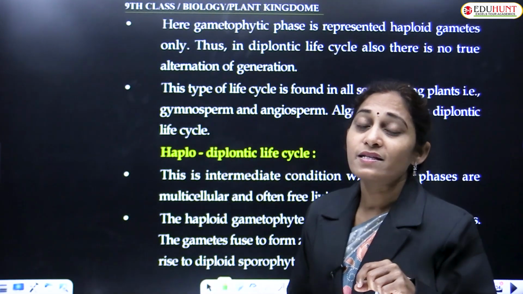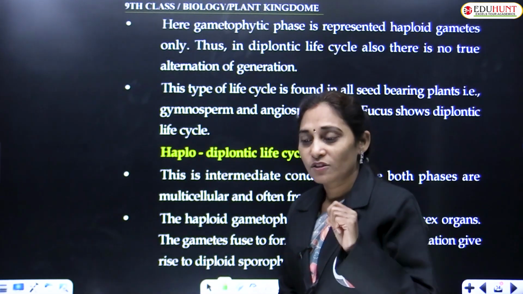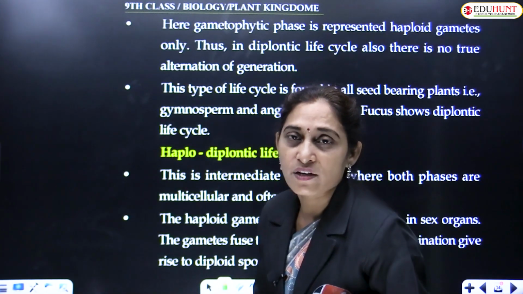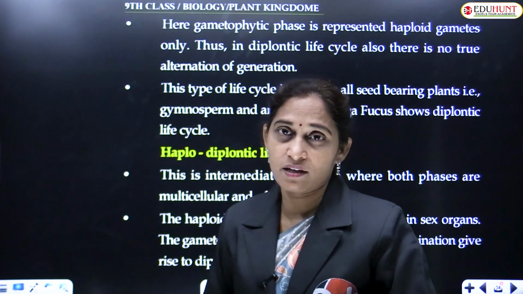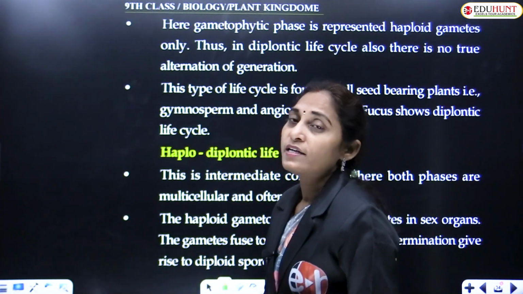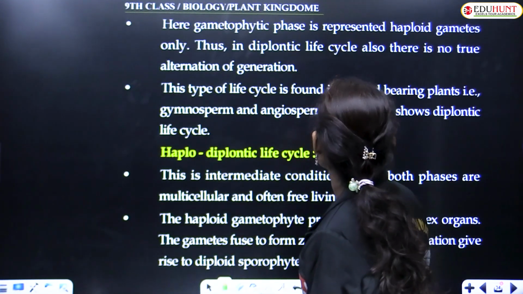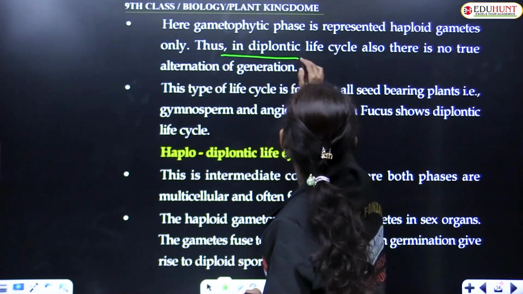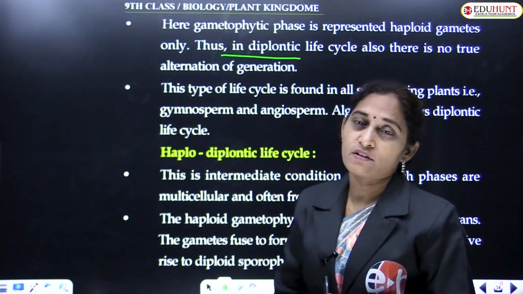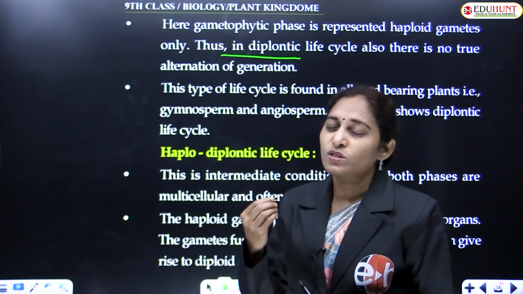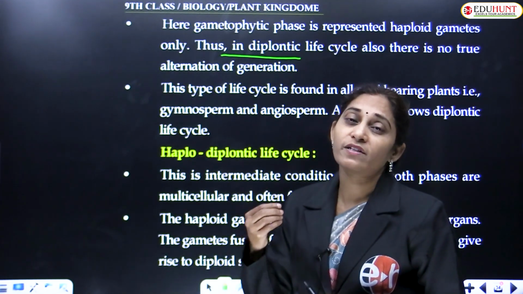That is why this life cycle, which is dominated by the sporophytic phase, which is a diploid phase, is known as Diplontic life cycle. And also there is no alternation of generation, because the gametes are very short-lived.